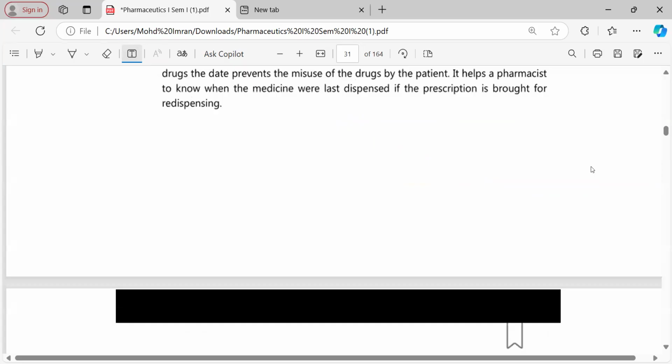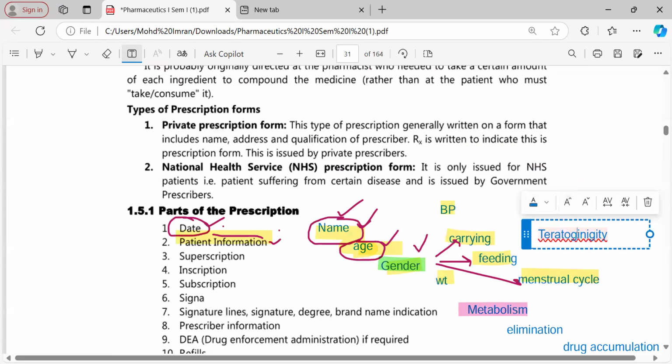So in teratogenicity, the drugs given to the patient bypass the placental barrier, and it is going to affect the child. So, in order to overcome that, we should be careful.